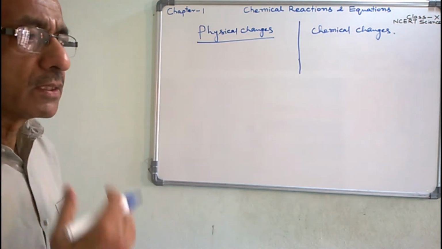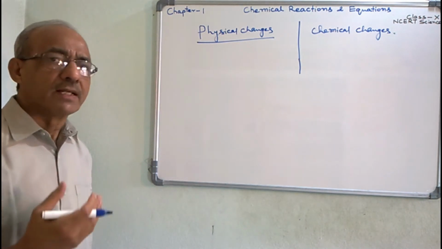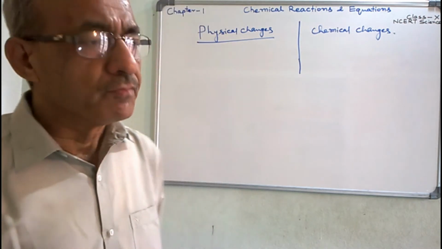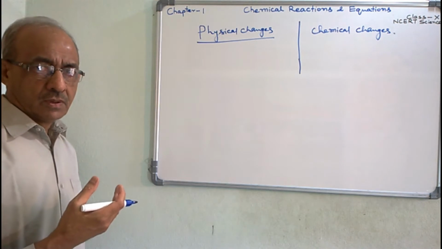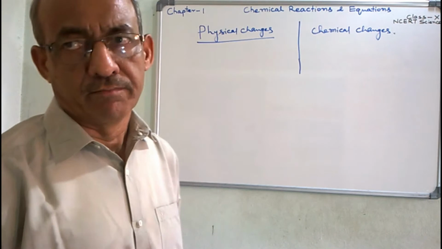Due to certain physical conditions, some substances change their shape, size, color, state, etc. Only the physical properties are changed, and those changes are temporary.